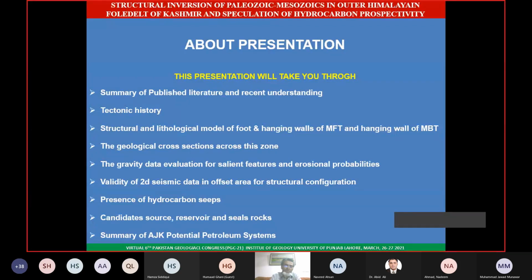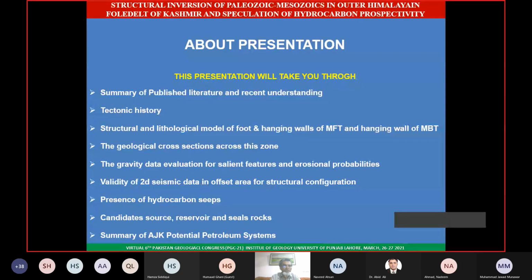Some people may not understand what I am talking about, so it would be a very summarized introduction of the published literature, then my view on that. Then I will take you through the tectonic history. This is important because we need to understand the rifting stage, which was previously ignored by many people. What happened in the past? They say simply there is no extensional tectonic signature we can see in this part of the basin. So that's why I brought it in.